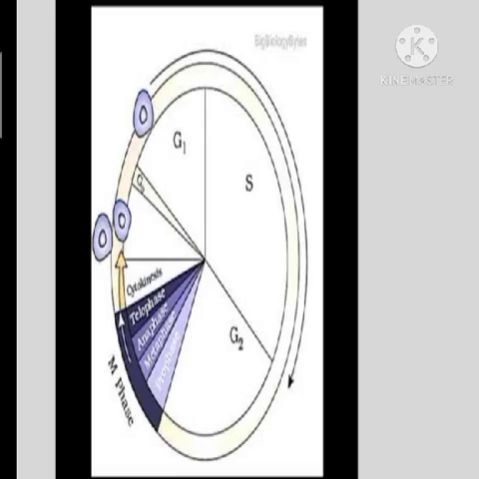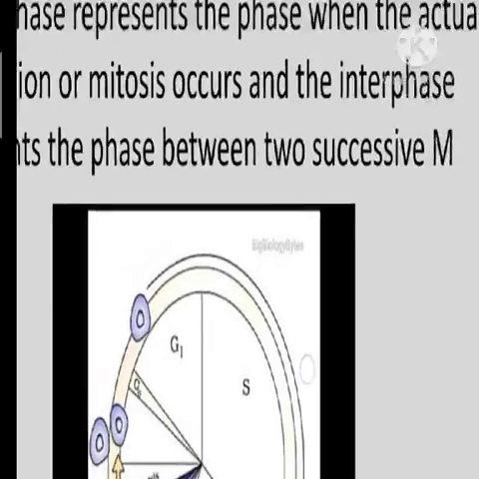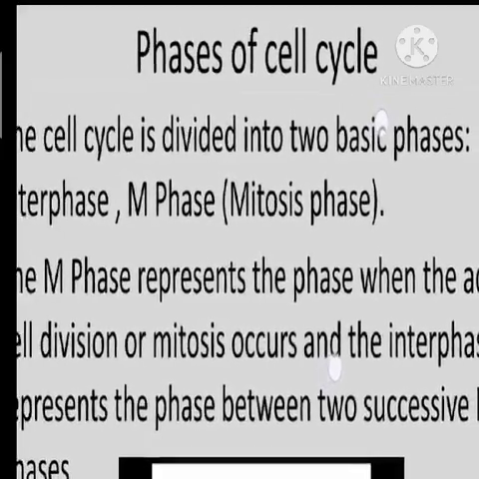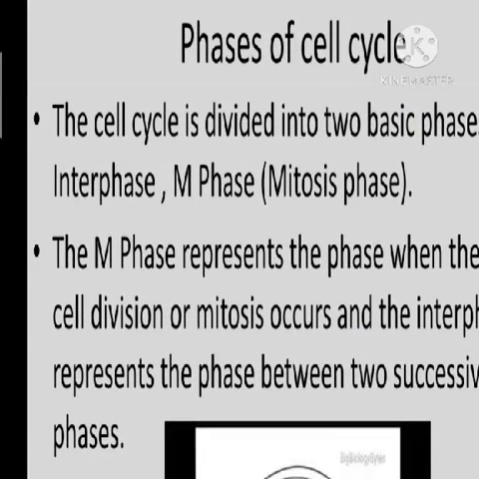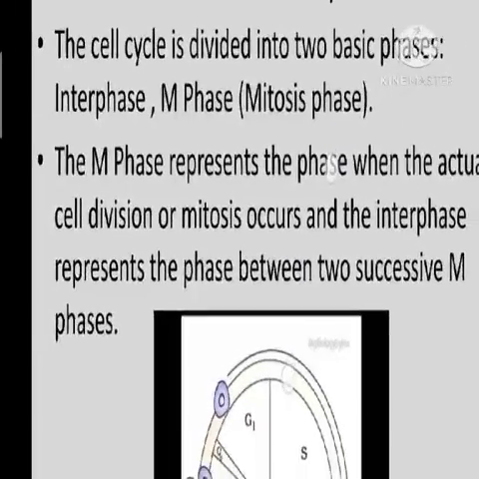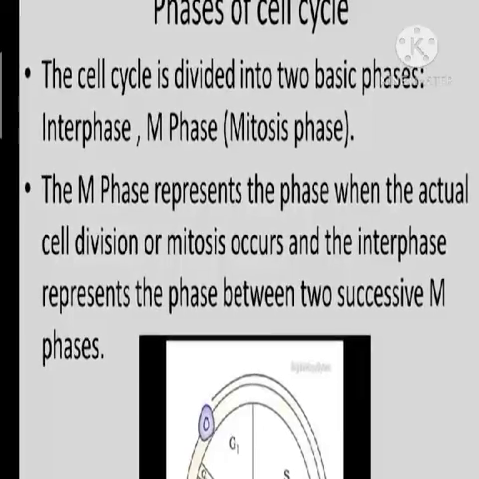Now, when we look at the phases of the cell cycle, it can be divided into two basic phases. The cell cycle is divided into two basic phases. What are they? The interphase and the M phase. M means mitosis, the mitotic phase. The M phase represents the phase when the actual cell division or mitosis occurs.